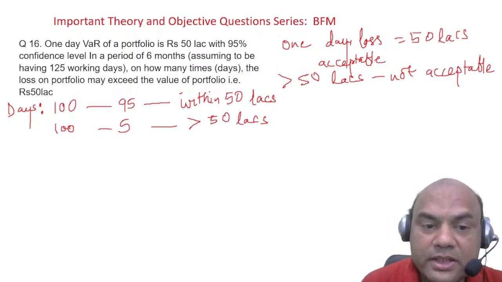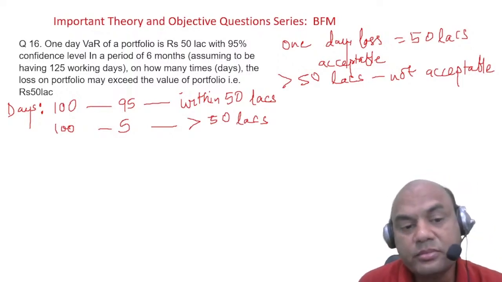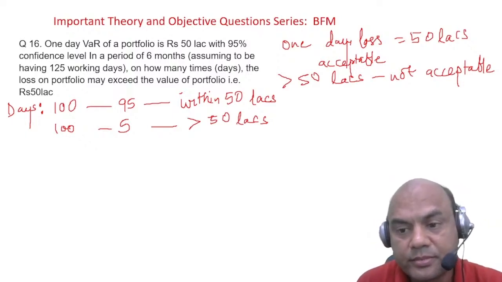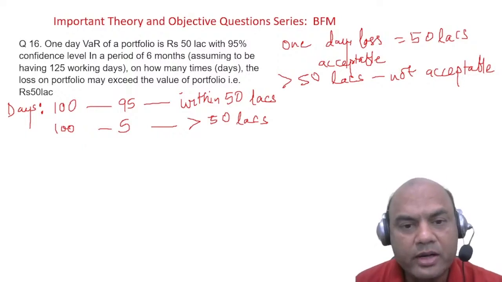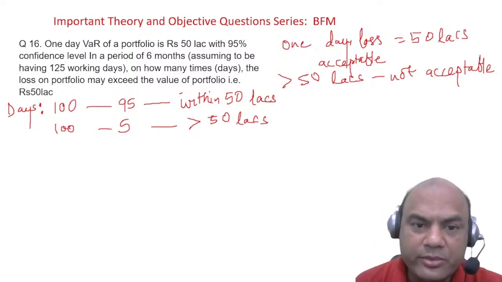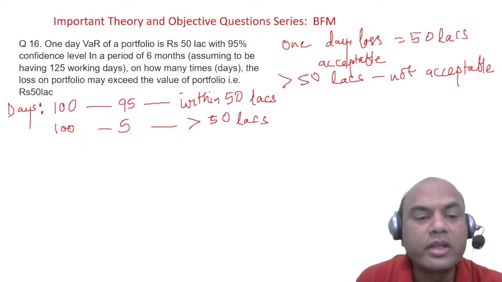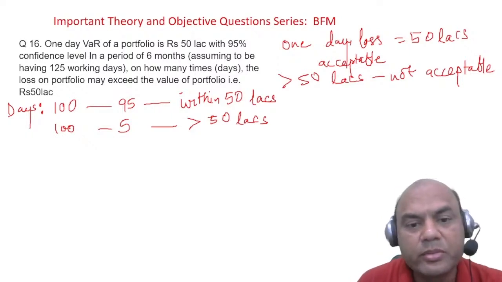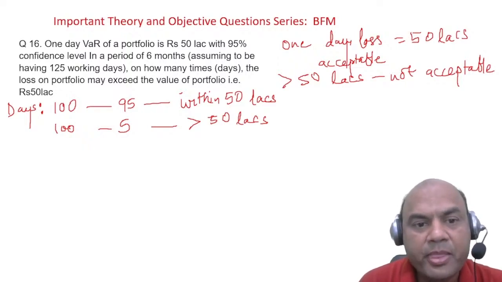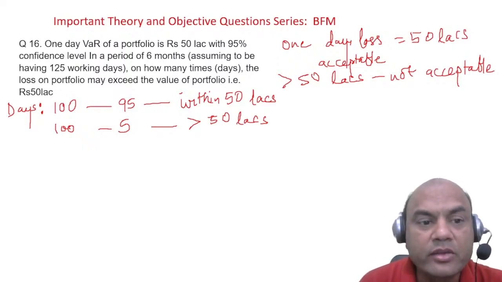So out of 100 days, 5 days, my loss will be above 50 lakhs. That's my premise now. Now what is given? 6 months. In 6 months, they have given the working days as 125 days.